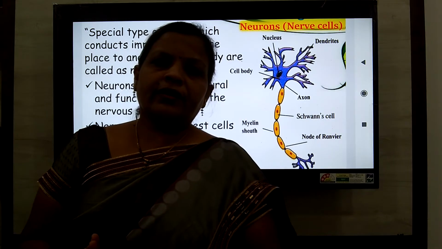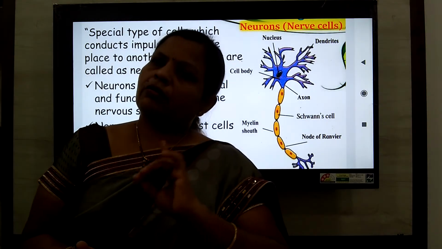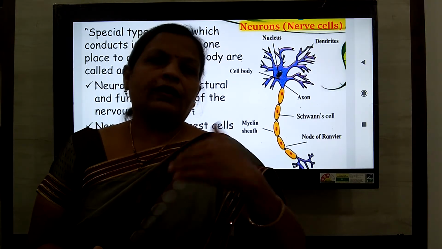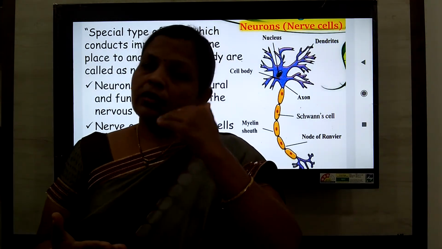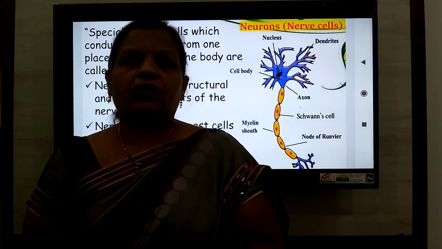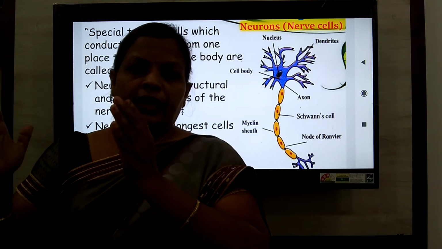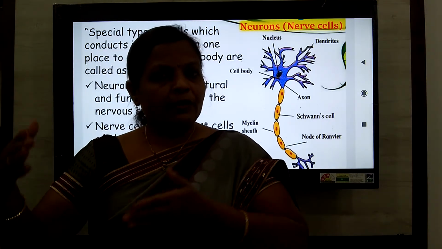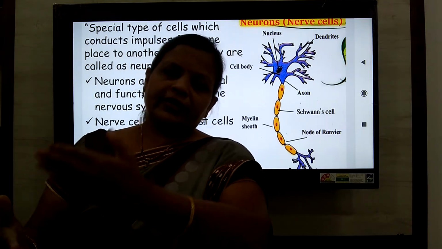The neurons present in the sensory organ are called the sensory neurons. I will explain what a sensory neuron is. When these impulses are sent toward the brain as well as the spinal cord, they are read with the help of the association neurons present in the brain and spinal cord. After that, they send the message toward the effector organ.